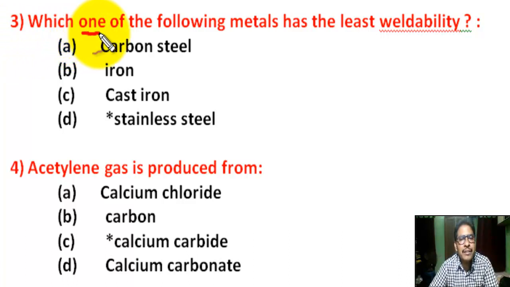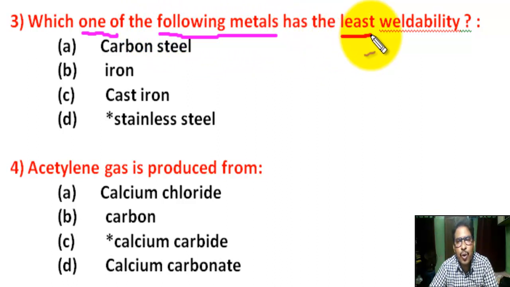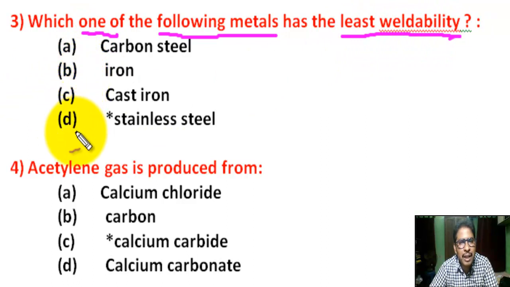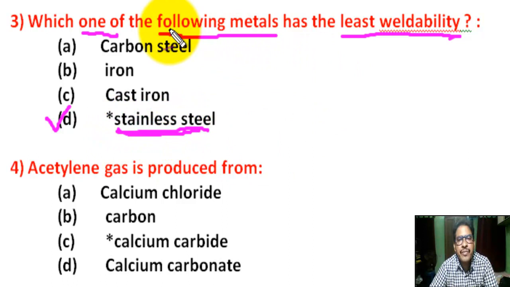Question number 3. Which one of the following metals has the least weldability? There are 4 options. Correct answer is D. Stainless steel. Stainless steel has the least weldability.